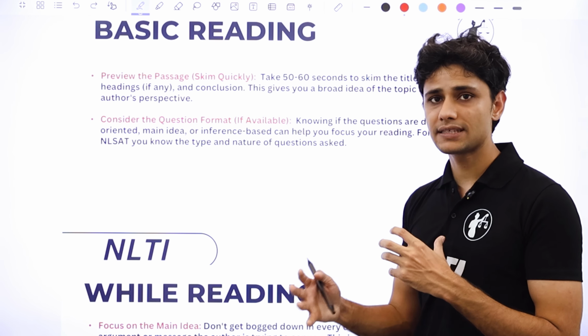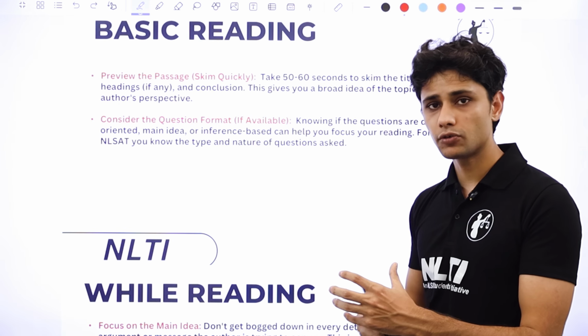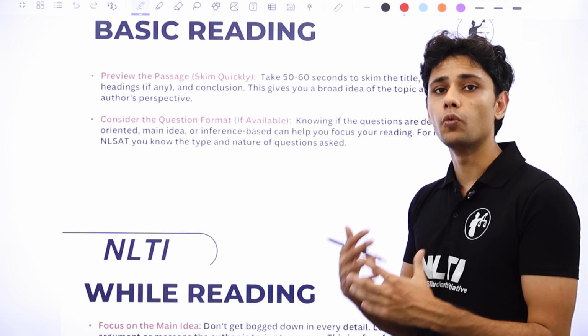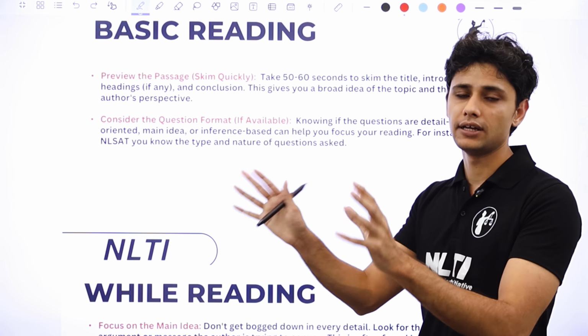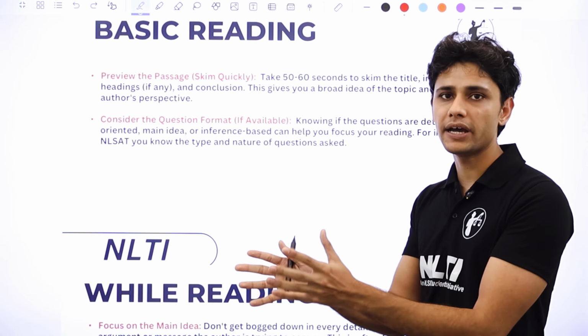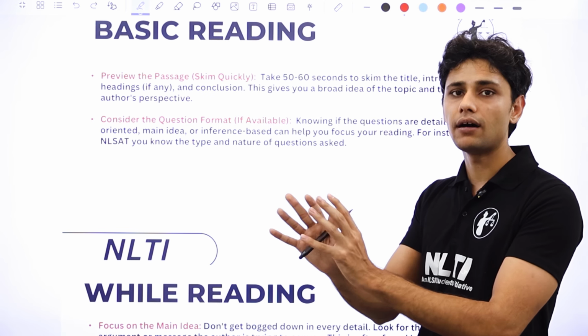What you should avoid doing is that once you've read the passage and then you're reading a question, then you absolutely do not know where this question is being asked from. At that stage, you should not be scrambling for what's where. So it's very important that when you're previewing a passage, you know exactly which points are taken from which part of the passage.